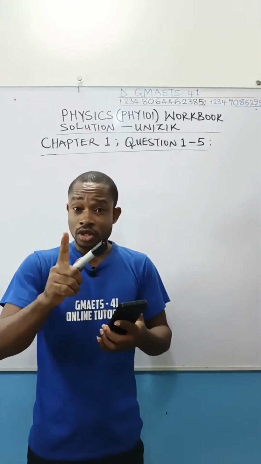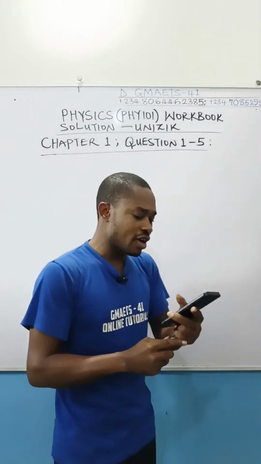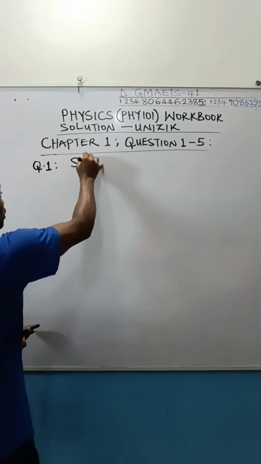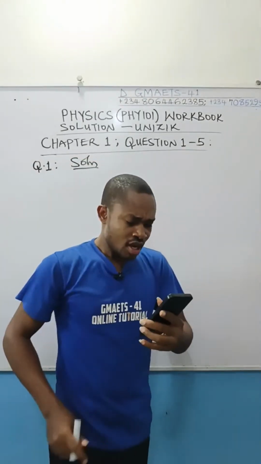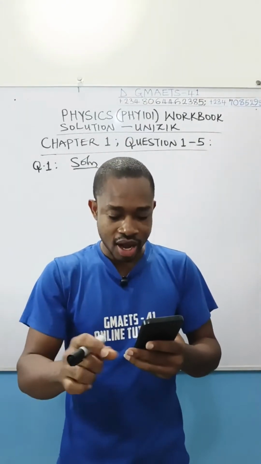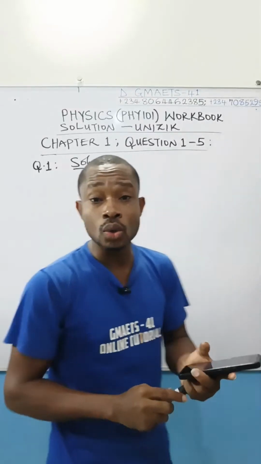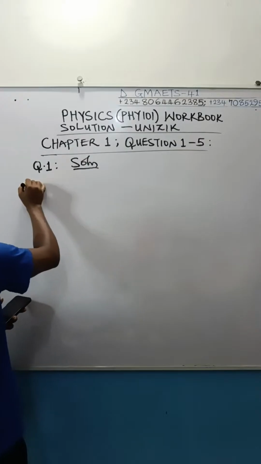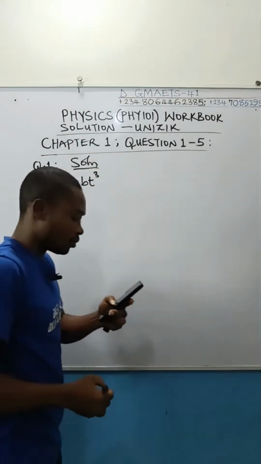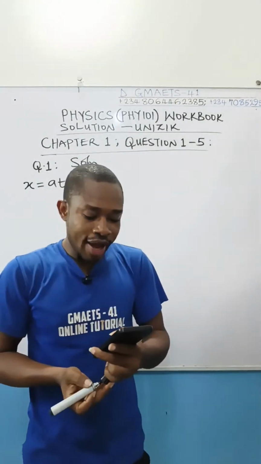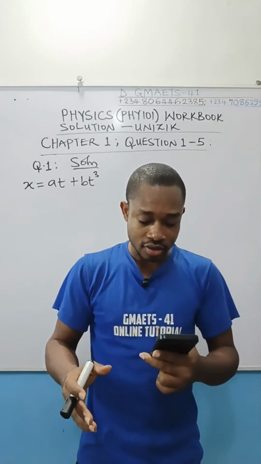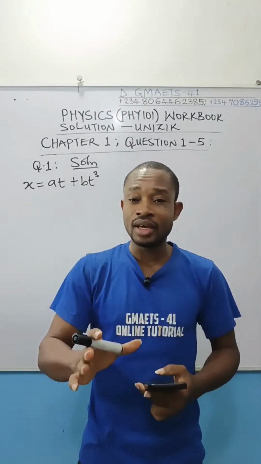An object, that's question number 1. We are dealing with it. An object covers a distance x in a time t, as indicated in the equation below, and the equation is x equals at plus bt cubed, where a and b are constants. What are the dimensions of a and b?